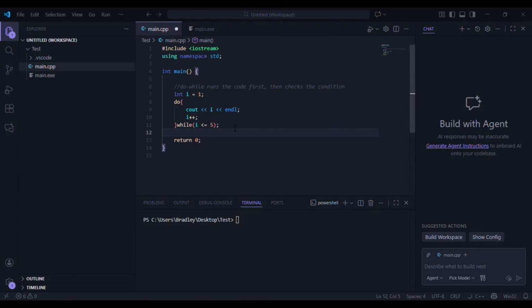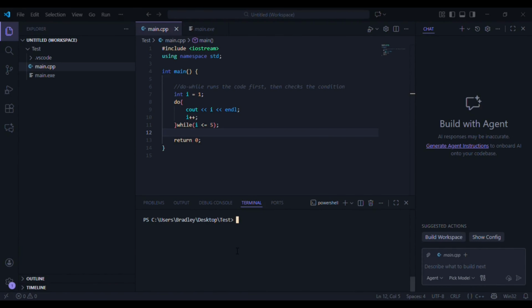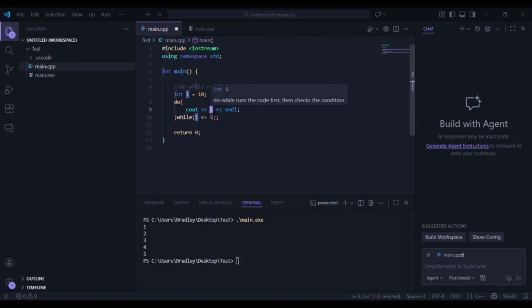Let's do Control Shift B, and let's do main.exe, right, and there we have it. Looks the same, works the same, but the order of the logic is different. So now let's check what happens if we change the value of i. Let's make it 10. Let's check what happens. So now we're gonna remove this line here. Let's remove this line, and then this is still gonna print, at least once, right?